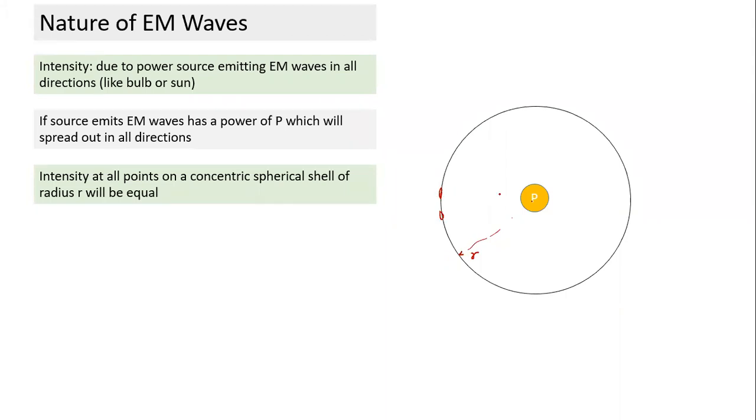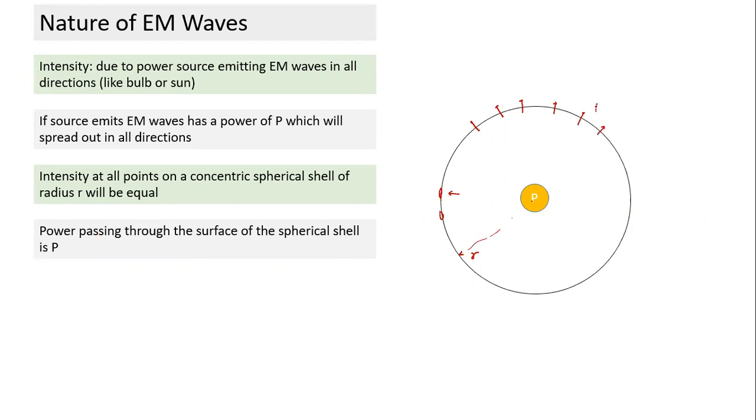Because all areas on the spherical shell are perpendicular to the direction of travel of the wave, and an equal amount of energy will pass through per unit area per unit time. So intensity at all points on a concentric spherical shell of radius r will be equal. So it's a function of only the distance r. What is the power passing through? Whatever power it radiates in 1 second through all this area, the energy passing through the entire spherical shell in 1 second will be equal to P.